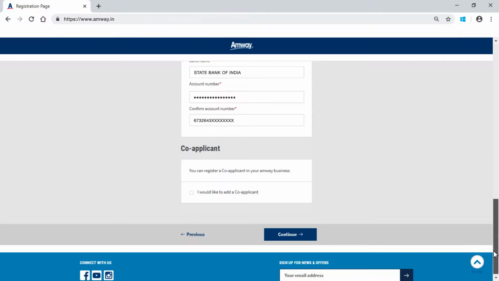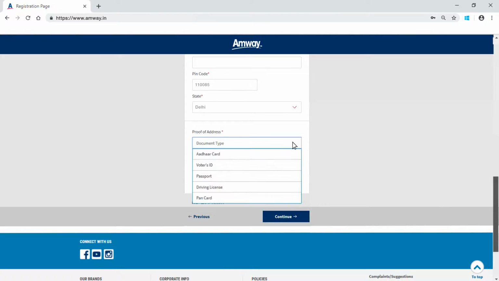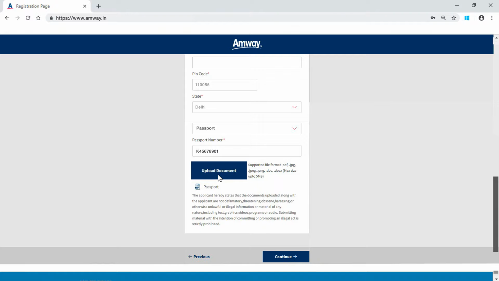If you want to add a co-applicant, you can select the option I would like to add a co-applicant. Click Continue to proceed. Edit the address details as required. Select the address proof from the drop-down menu. Enter the document number and upload the document by clicking Upload Document. Click Continue.